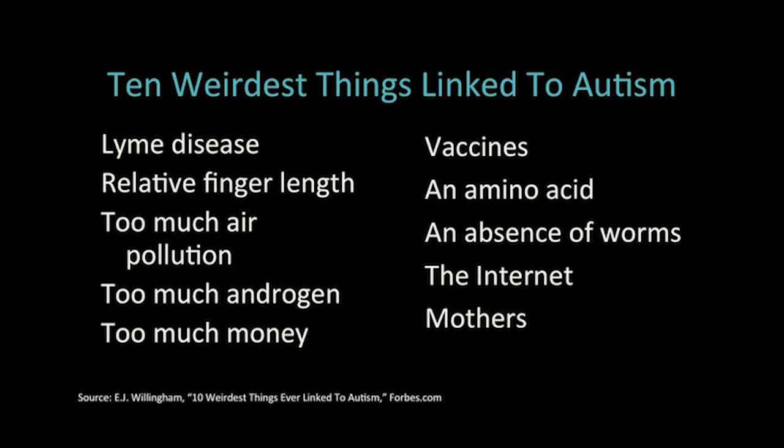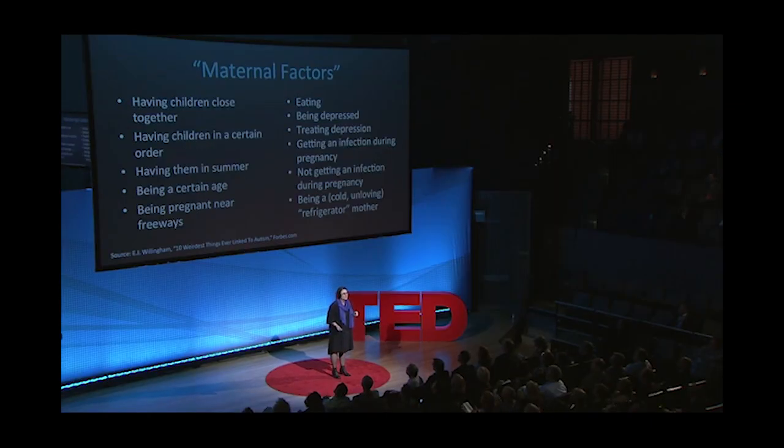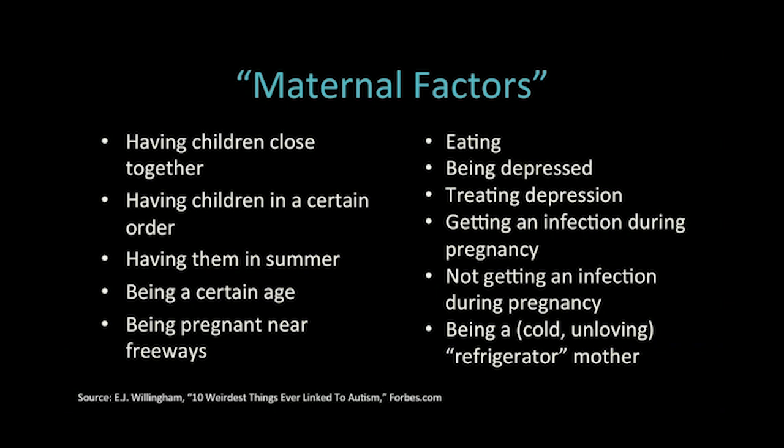And they're vulnerable to misuse, willful or otherwise. I have a friend, Emily Willingham, who's a scientist, and she wrote a piece for Forbes not long ago entitled "The 10 Weirdest Things Ever Linked to Autism." It's quite a list. The internet, blamed for everything, right? And of course, mothers, because. And actually, wait, there's more. There's a whole bunch in the mother category here. And you can see it's a pretty rich and interesting list. I'm a big fan of being pregnant near freeways, personally.